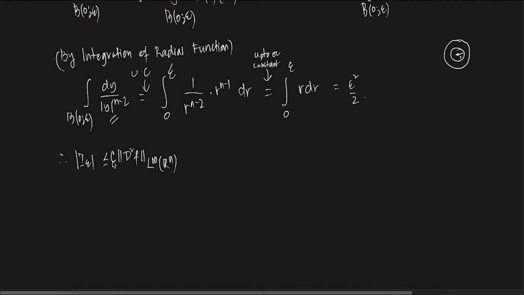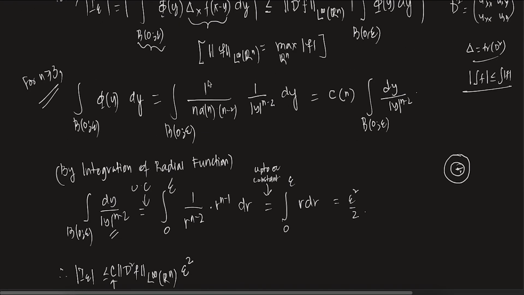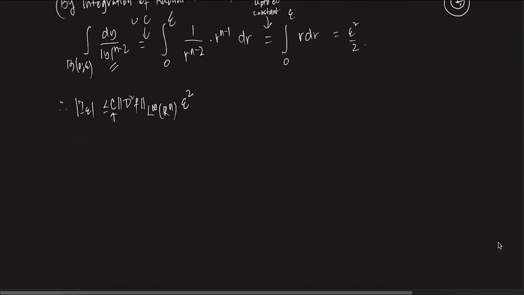So essentially there is a constant which depends on n times epsilon square by 2, again it is getting absorbed by the constant. Here we are not really interested in these constants, all we are interested in is getting some estimates. The constants are always there. Why? Because if you take epsilon towards 0, this I epsilon is 0. This constant does not contribute anything. This half and the other constants, all of these are getting absorbed in this C. Clear? Okay. So this C is there, and this particular expression, the infinity norm of d2f, times epsilon square.